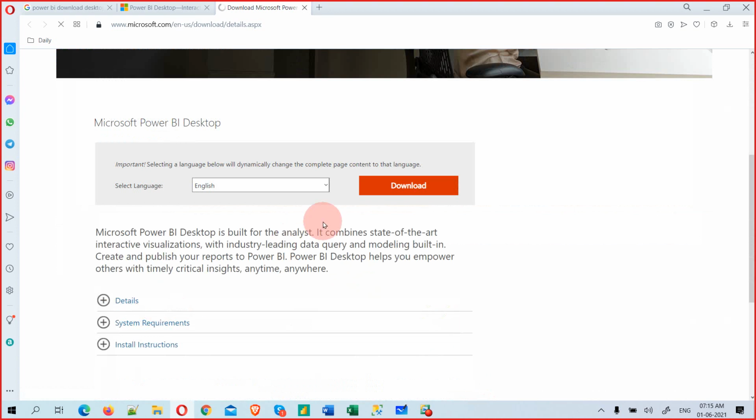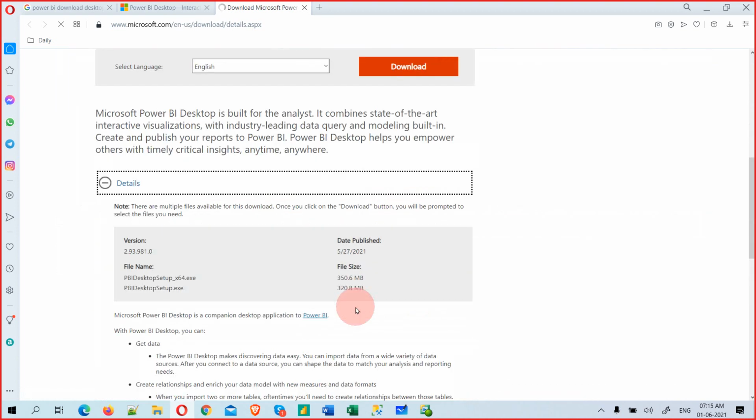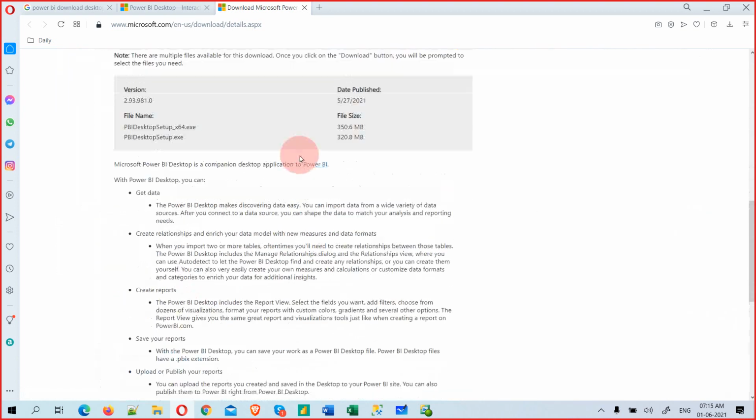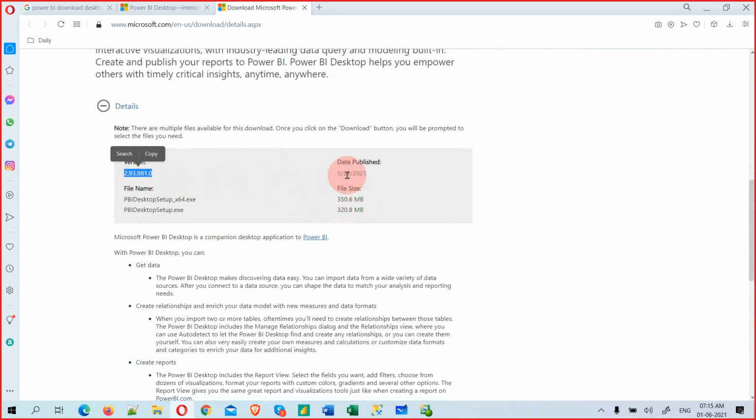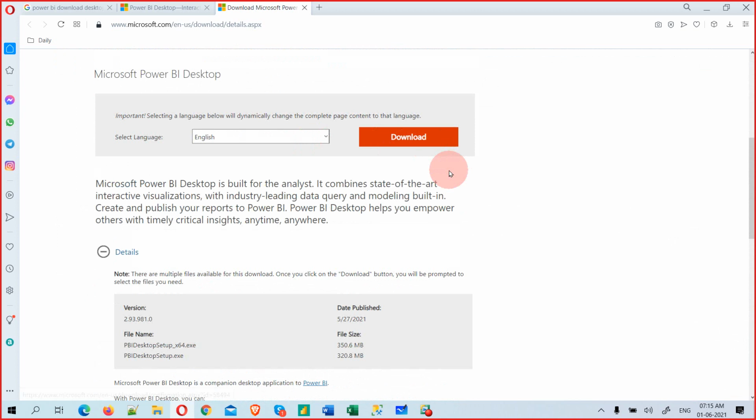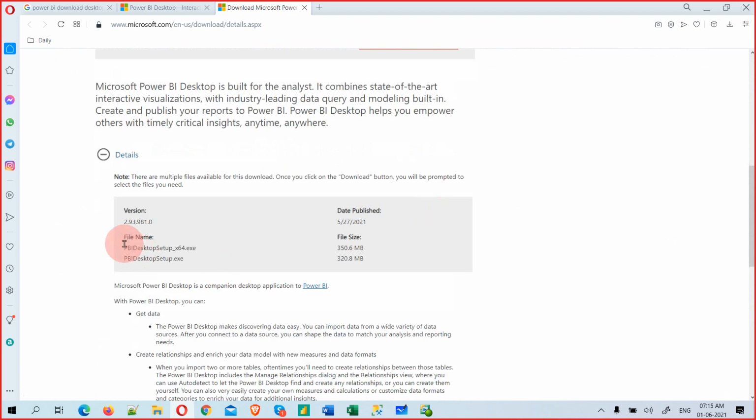Before download you should understand what the system requirements are, what the details are, which version it is, and when the last version was updated. So 527 means May 27, 2021 is the latest software that we are going to download. The Power BI file names are actually two.